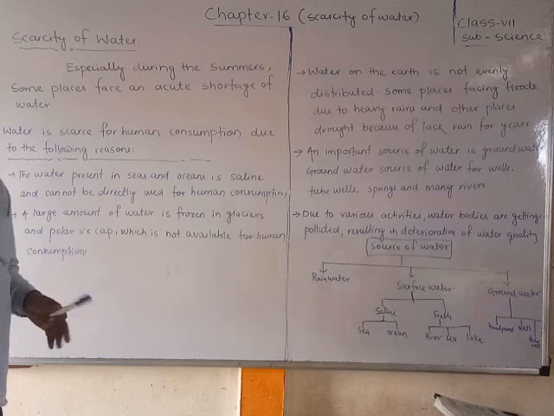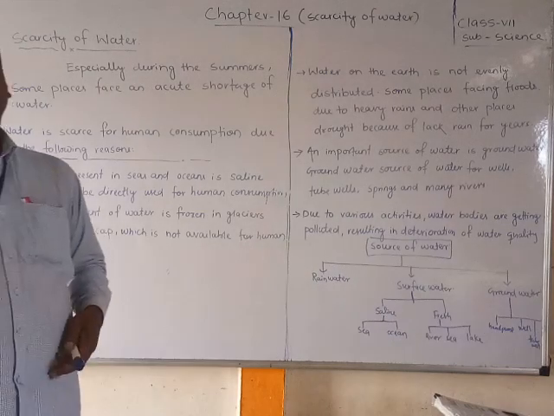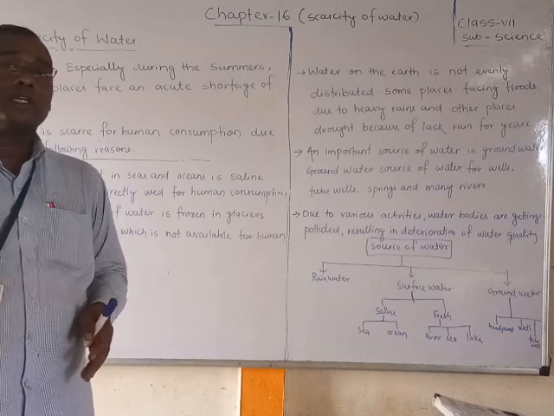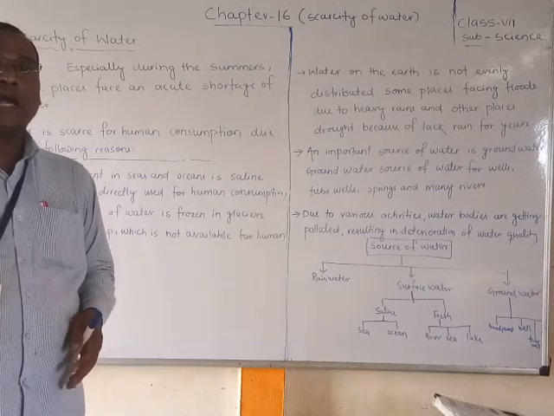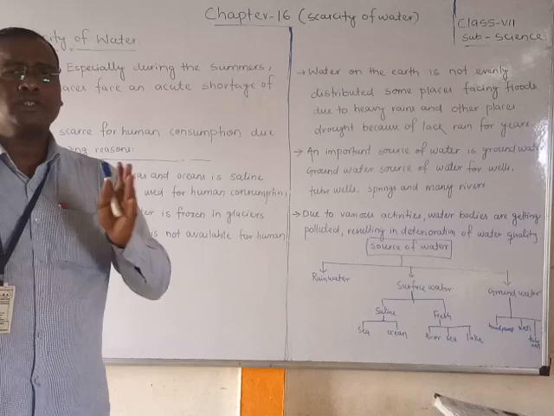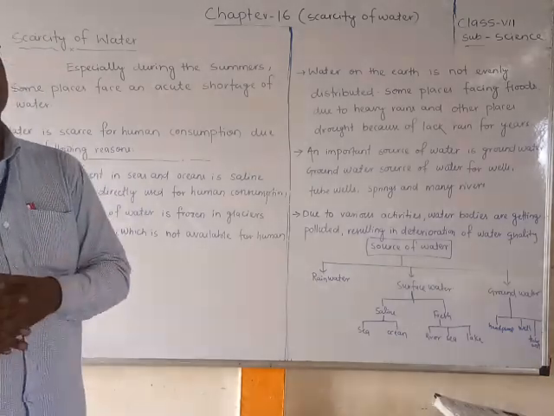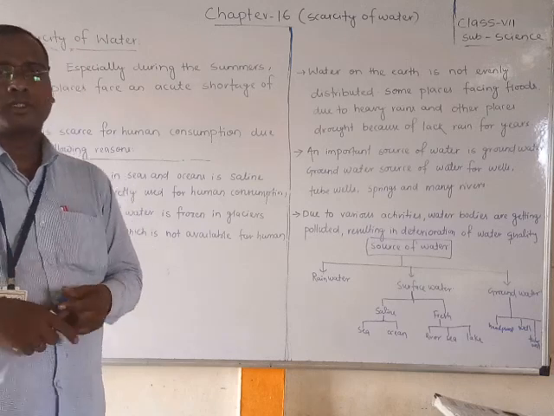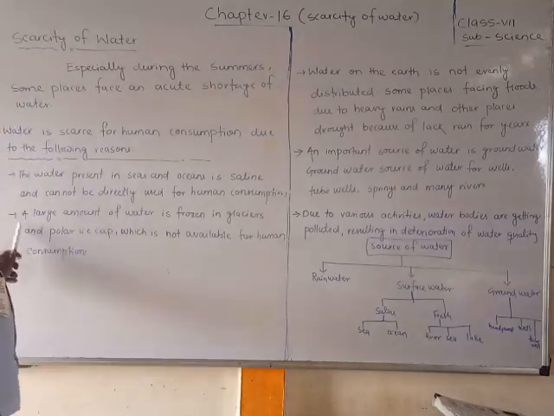And another one also 2%. From that, also 1 point something, 1.4 or so, that percent of water is formed as glaciers, that is ice, which is present near the 2 poles. It is not useful for the consumption of human beings. Okay, so next, this is the second thing.